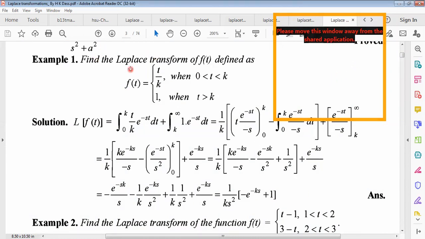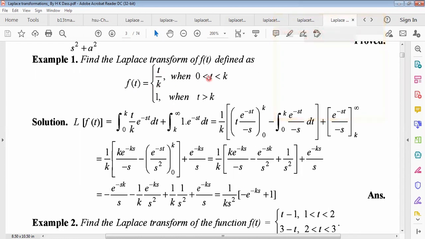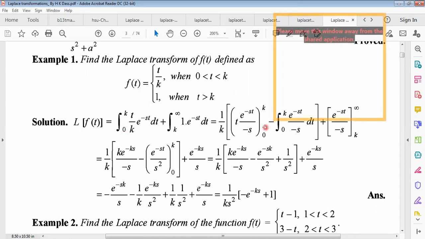Now, find another example. Find the Laplace transform of f of t defined as f of t equals t divided by k when 0 is less than t less than k, and f of t equals 1 when t is greater than k. That means this is a piecewise function, so f of t has different values depending on t.